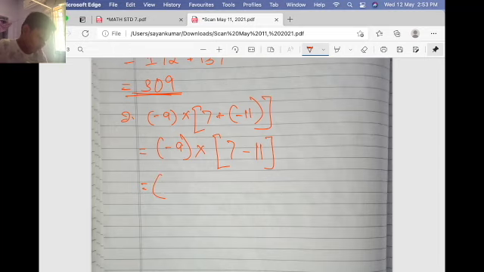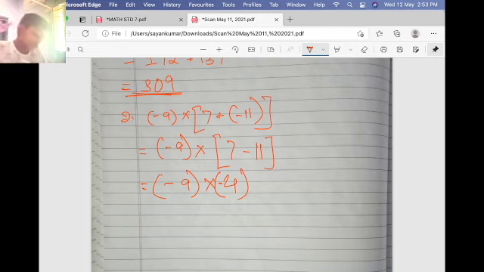So what will it be? Minus 9 into 7 minus 11, that is 7 minus 11. Remember, 7 minus 11, what will it be? Minus 4, sorry. Minus 4. Minus 9 into minus 4. So minus into minus first, it will be plus, so no need to write. Then 9 into 4 is 36. This is the answer. Let's go to the third one.